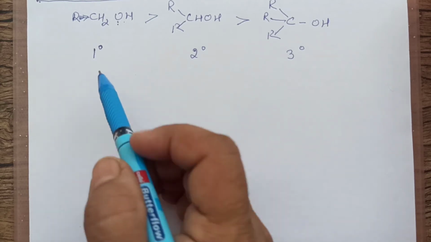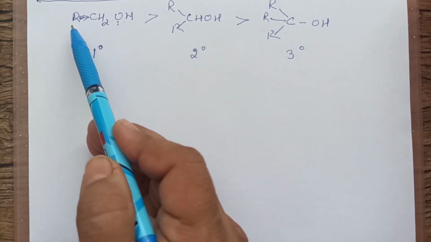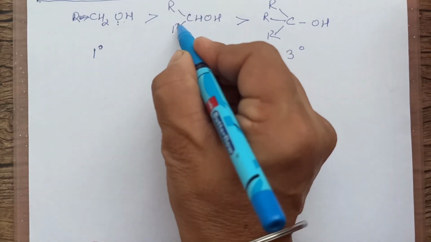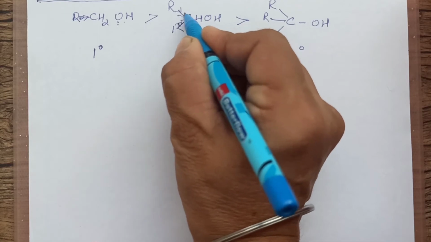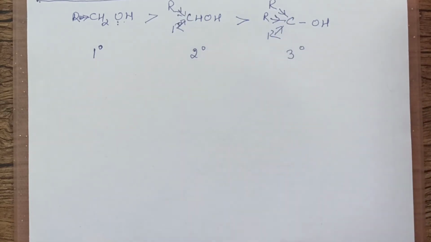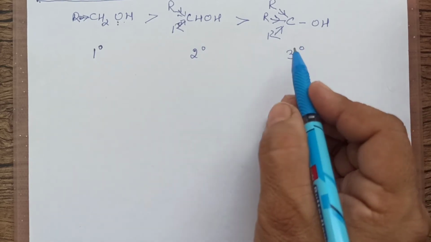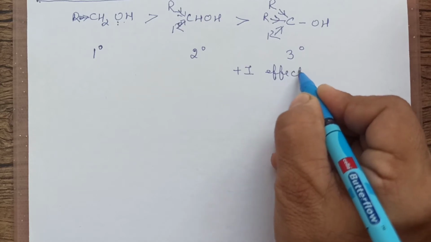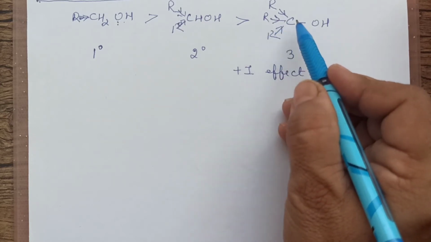Why is it like that? This has 1 alkyl group, this has 2 alkyl groups, this has 3 alkyl groups. So what is the nature of an alkyl group? It is electron repelling. The more the number of alkyl groups, the more is the +I effect, the positive inductive effect. It is electron repelling.